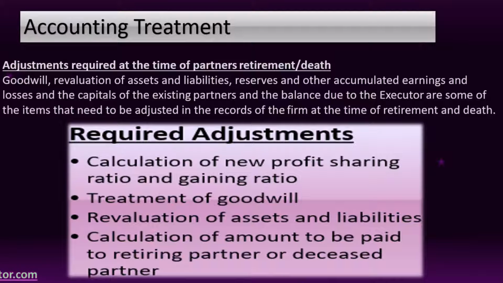Now moving on to the next, which is calculation of gaining ratio. Gaining ratio is the ratio in which continuing partners have acquired the share from the retiring or deceased partner.